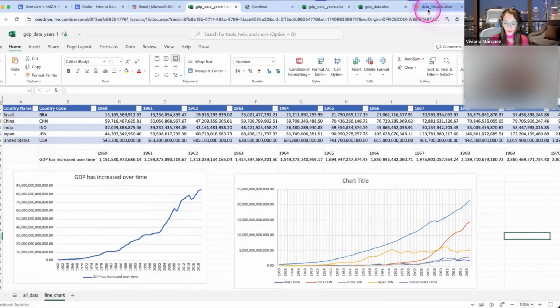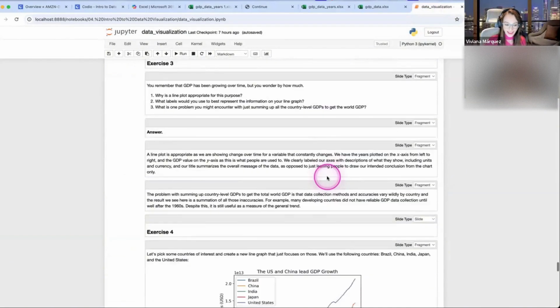Okay, cool. So I know the part of the line charts was a little bit fast, but I wanted to make sure that it was in the recording so you can watch the recording later on. And of course, as usual, you can reach out to your TAs if you find any roadblocks as you go on this.